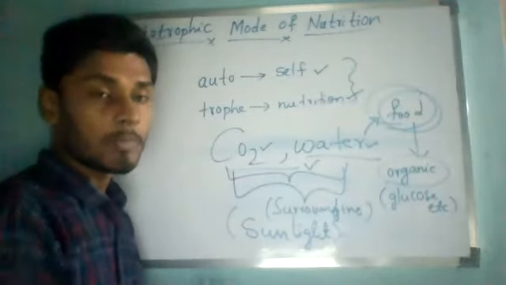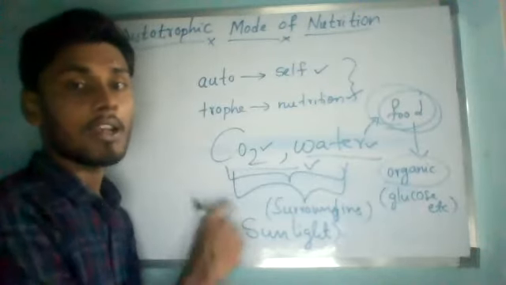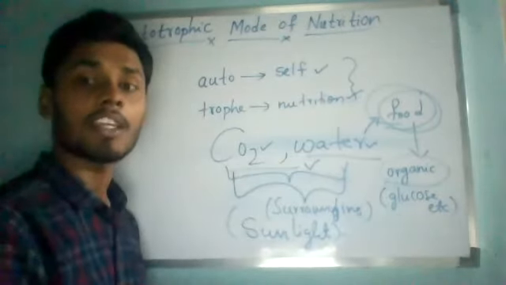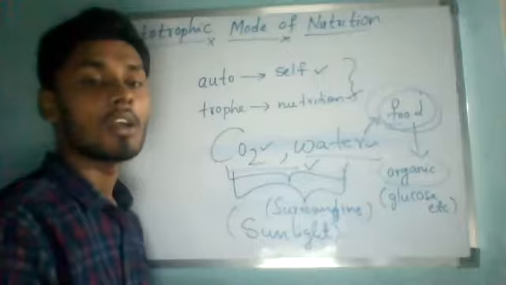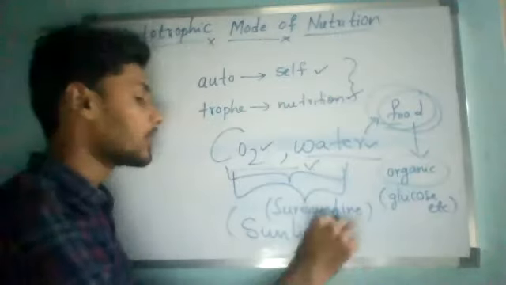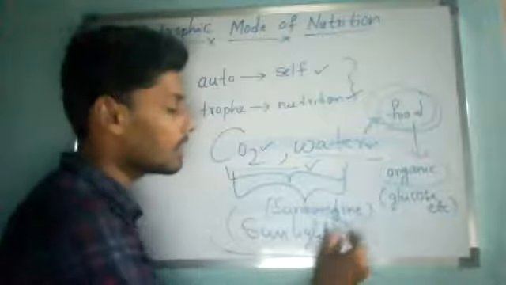So we can say that in autotrophic nutrition, organic food is made from inorganic materials like carbon dioxide and water by utilizing the sunlight.